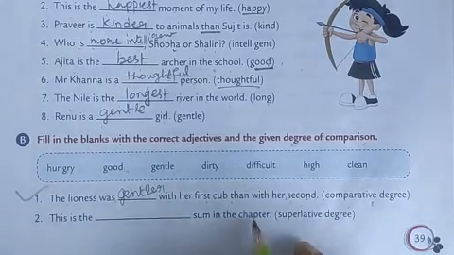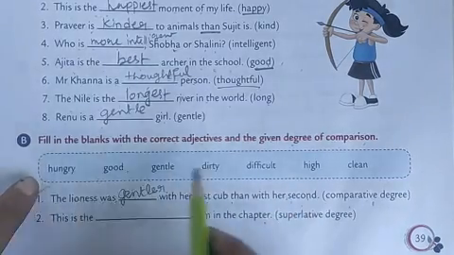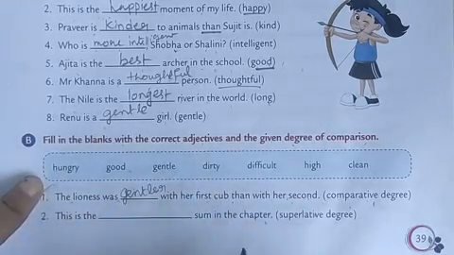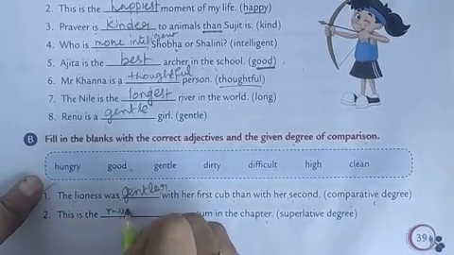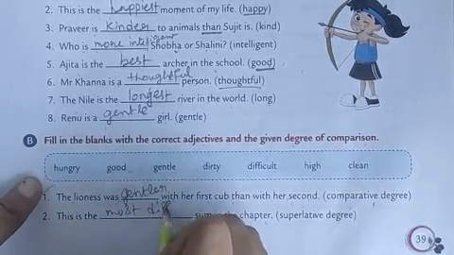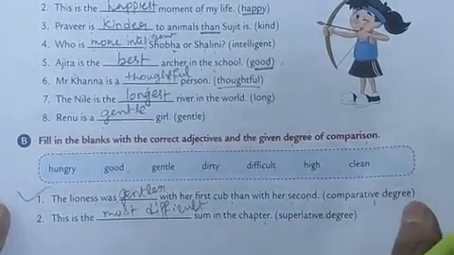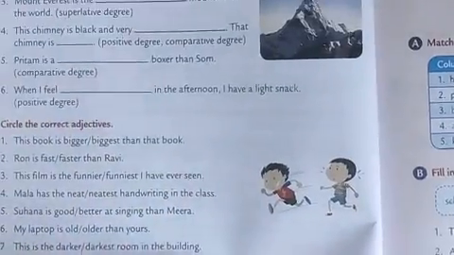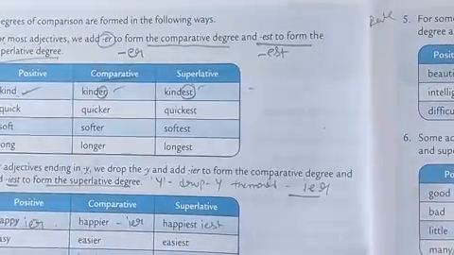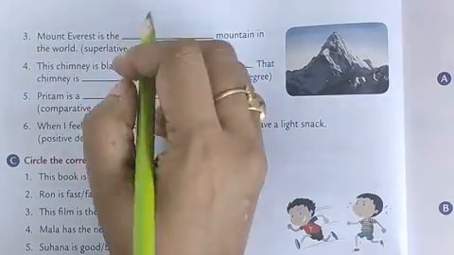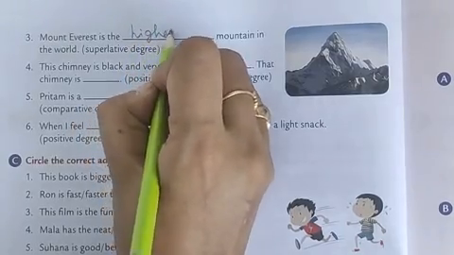This is dash sum in the chapter, superlative degree. What will be the correct word? This is the difficultest. No, that is wrong. This is the most difficult, because this is the adjective where we add more or most. Okay. Now let us move to the next page. Mount Everest is the, what do we have to do? We have to add the superlative degree, then Mount Everest is the highest.